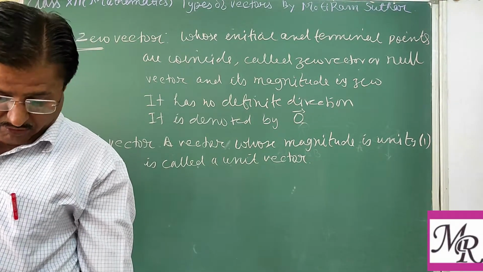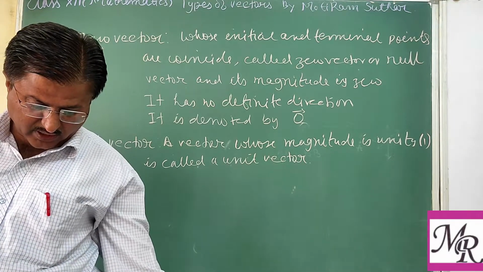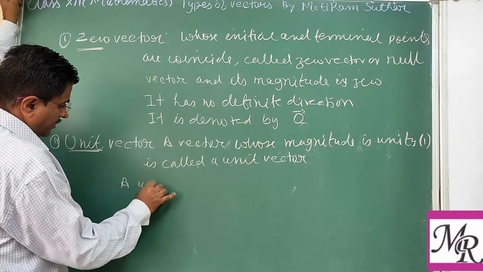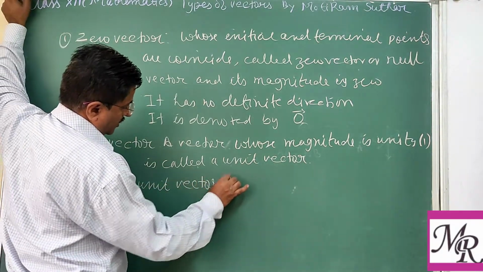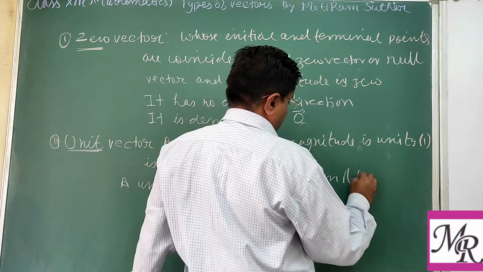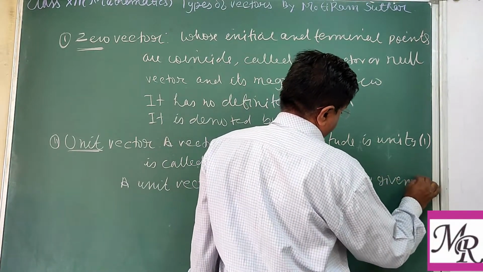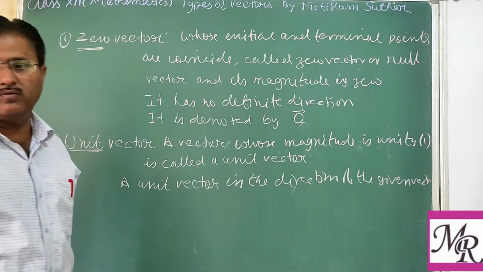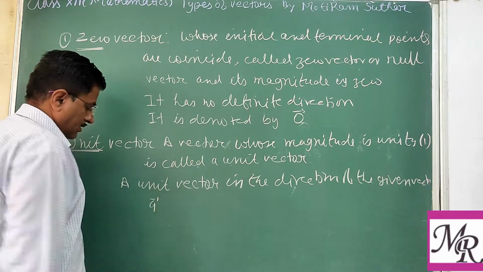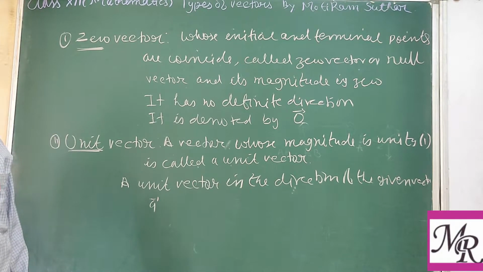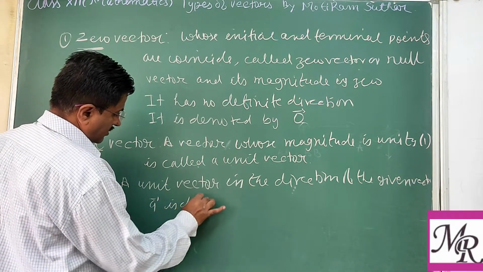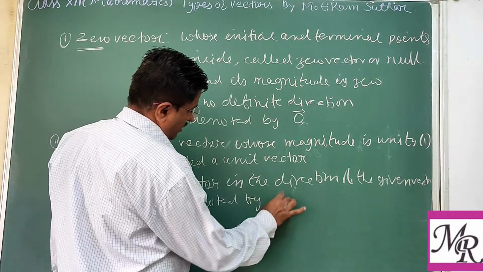The vector having magnitude 1 unit is called a unit vector, and a unit vector in the direction of a given vector A depends on the direction of that particular given vector A. A unit vector in the direction of the given vector A is denoted by A cap.